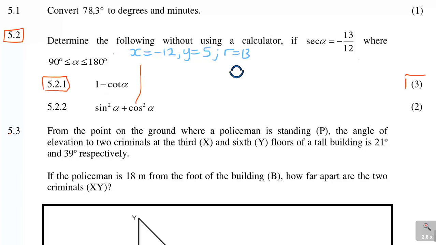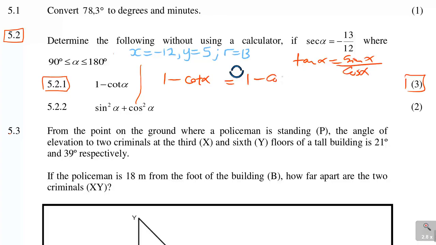This is now 3 marks. Now 1 minus cot alpha is equal to 1 minus, remember cot is 1 over tan alpha, but 1 over tan alpha is the same as, remember tan alpha is sine alpha over cos alpha.